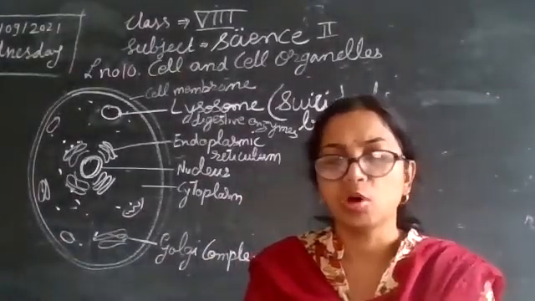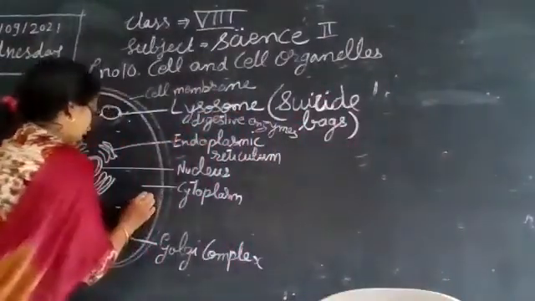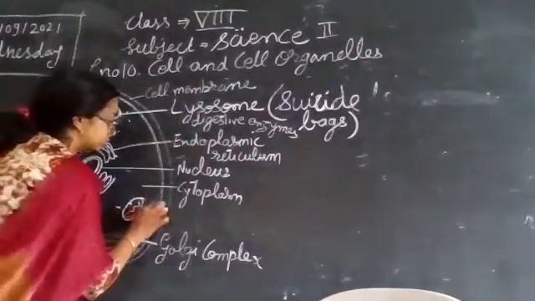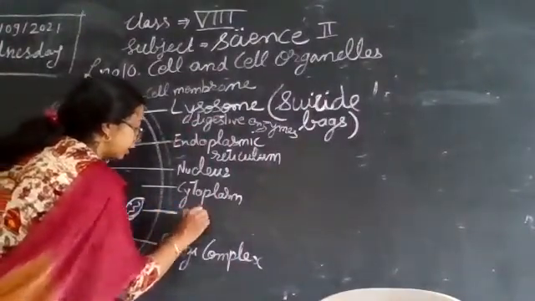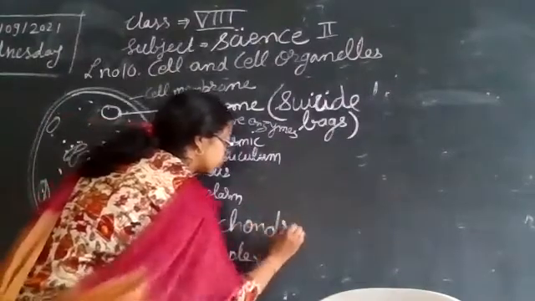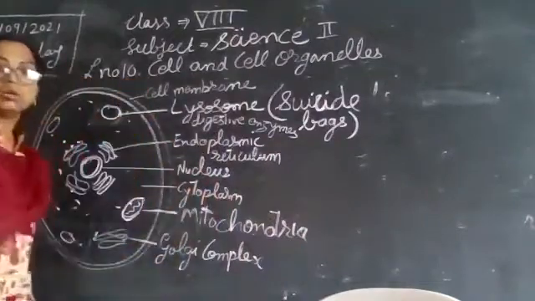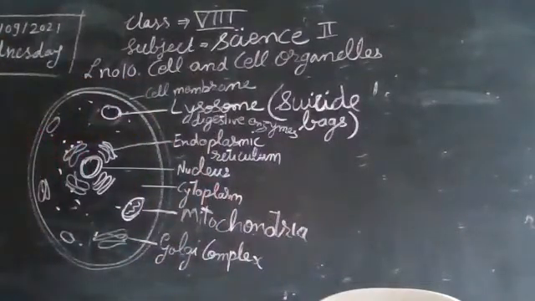And we are coming up to a very important cell organelle. Its name is mitochondria. Why they are very important, that we shall try to understand.